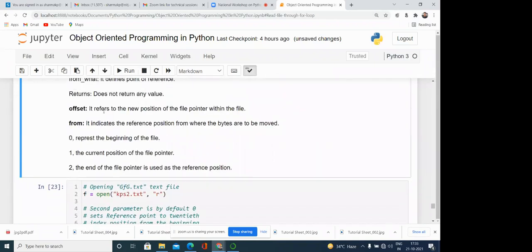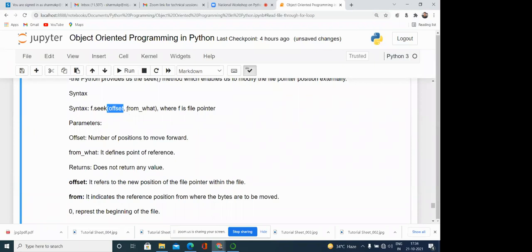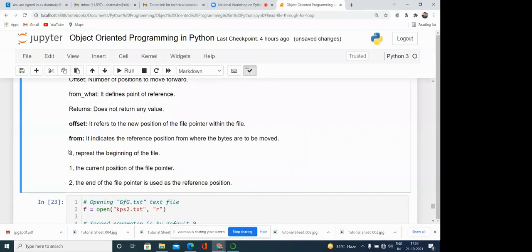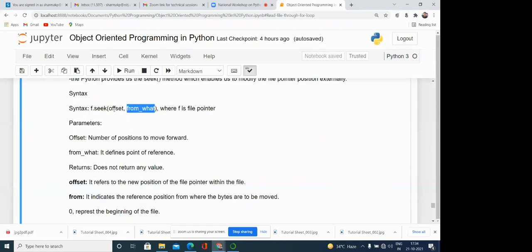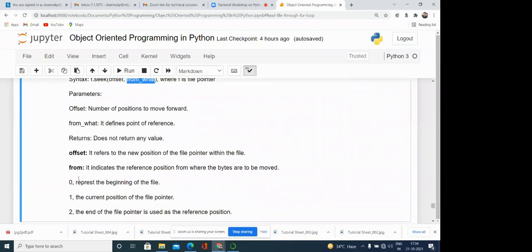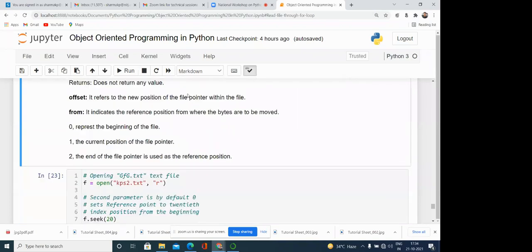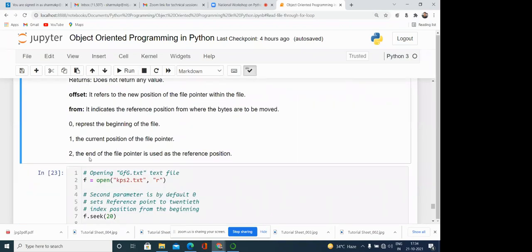Here, in case of from what, we basically pass three numbers, 0, 1, 2. 0 means from the beginning, like 10 positions ahead from the beginning. 1 means from the current position, 10 or 20 positions ahead. 2 represents the end of the file.